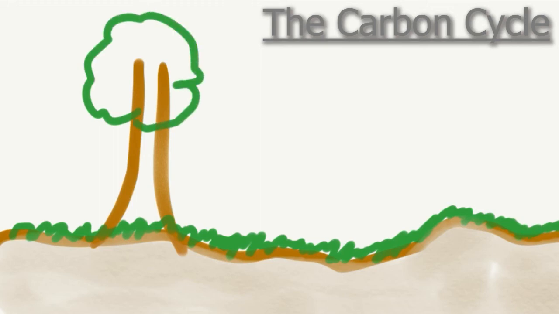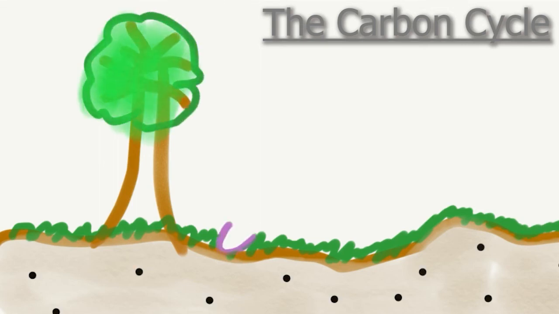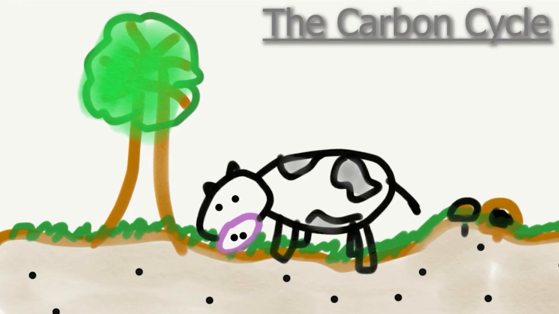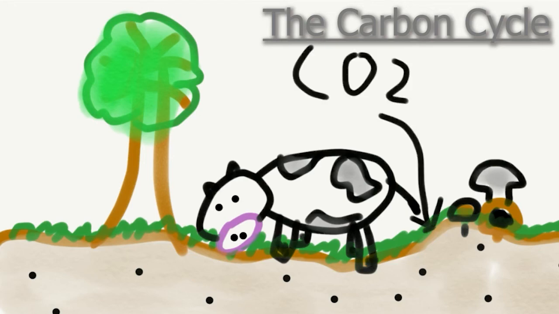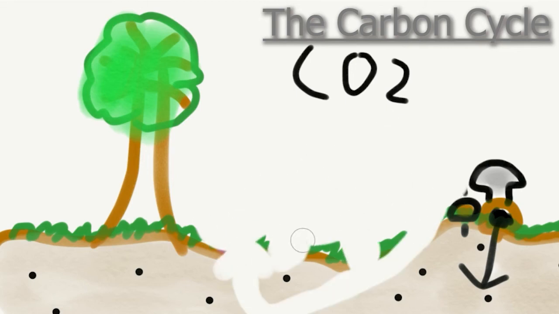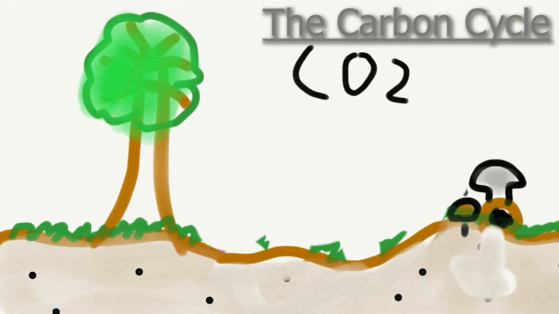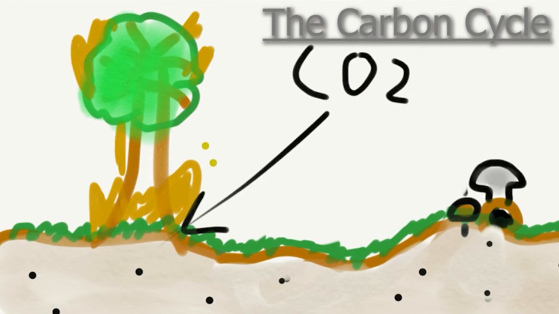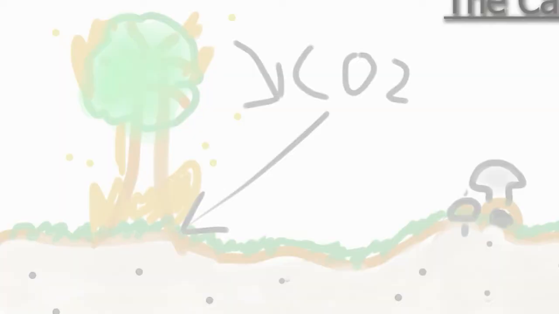Carbon dioxide is taken in by plants for them to grow. Then, when animals eat these plants, they get the plant's energy and return carbon dioxide to the air through breathing. Decomposers break down dead or decaying organisms and release carbon dioxide into the air. Carbon dioxide can also return to the air through things like forest fires, erosions, volcano eruptions, or the use of fossil fuels. There are also nitrogen and oxygen cycles, but they share similar concepts and movements with the carbon cycle, so we won't cover them today, as the carbon cycle gives a good example of a global nutrient cycle, and the phosphorus cycle gives a good example for a local nutrient cycle.